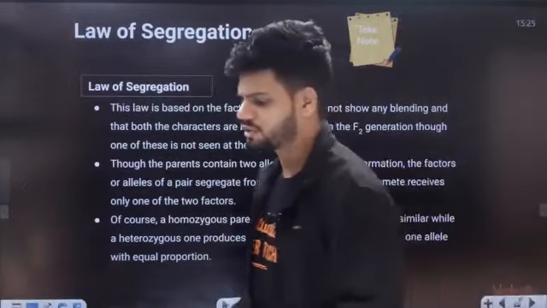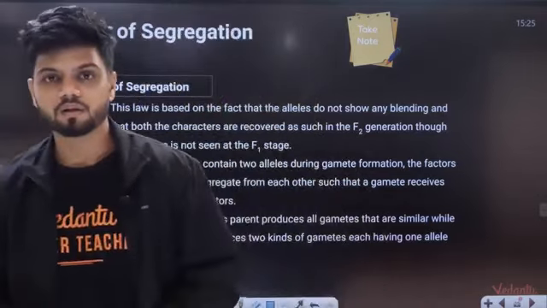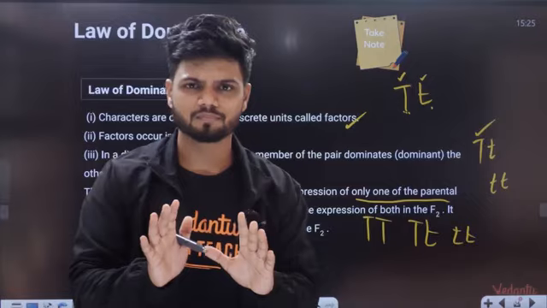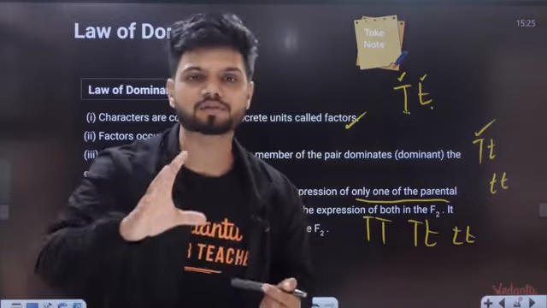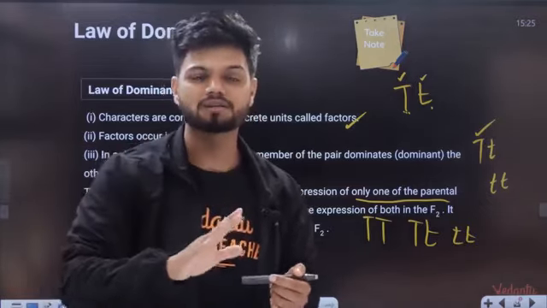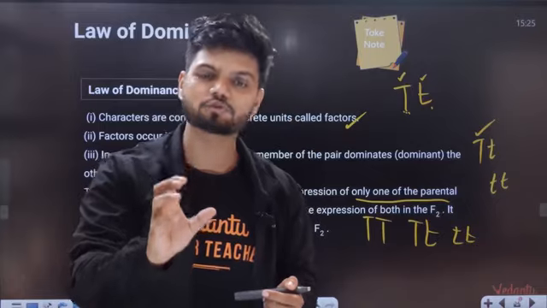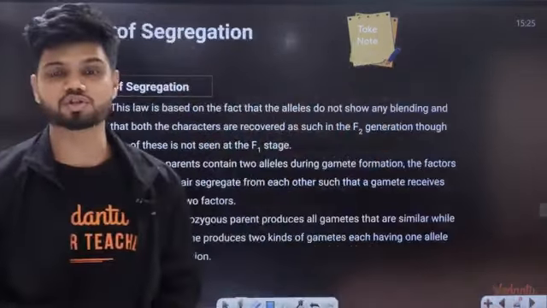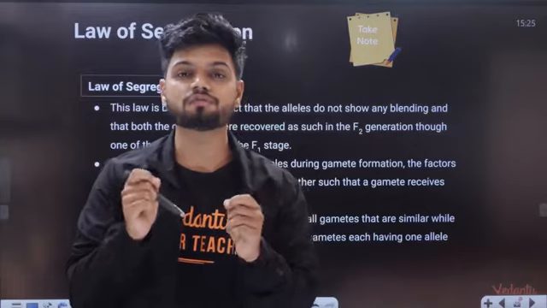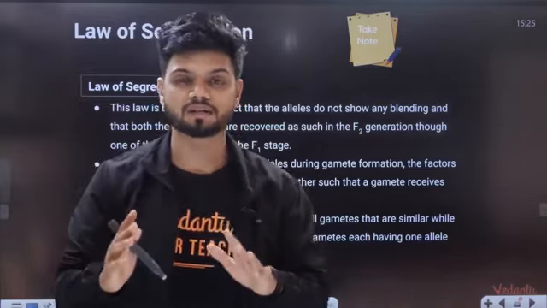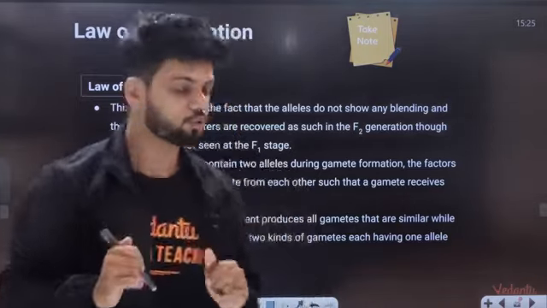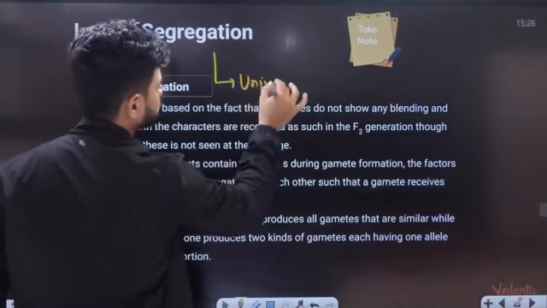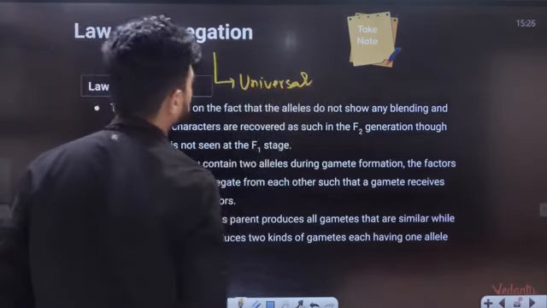Then what is law of segregation? Understand. Now students, this law of dominance is not universal. Law of dominance has certain exceptions. Incomplete dominance, codominance, exceptions are there. But your law of segregation is universal. It is universal. There are no exceptions to your law of segregation.